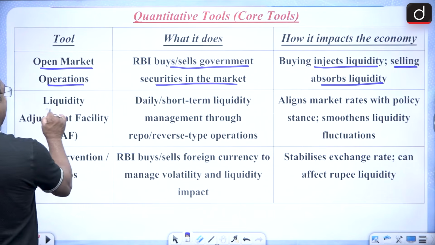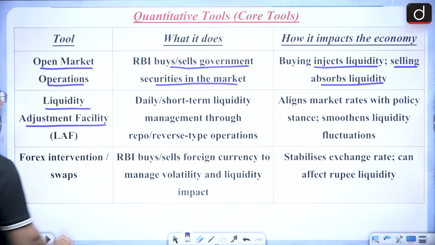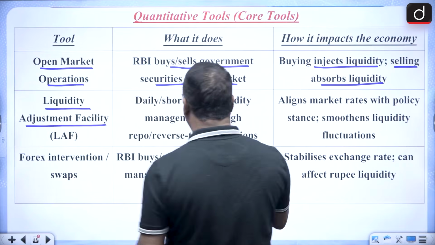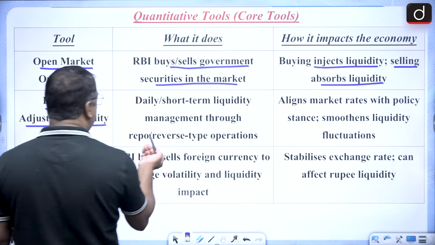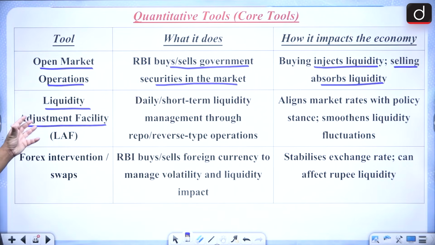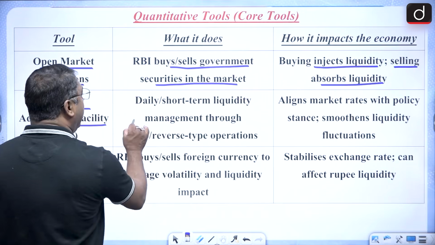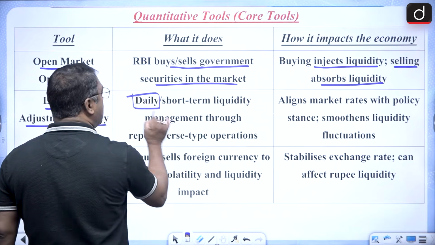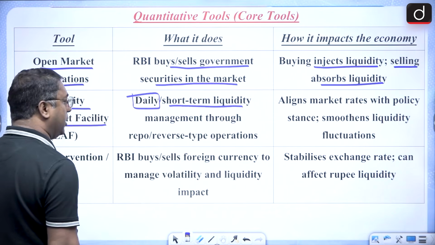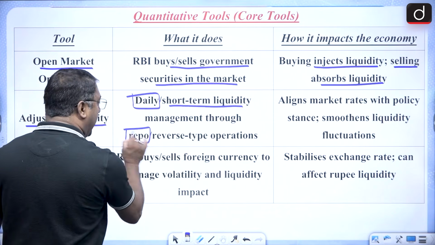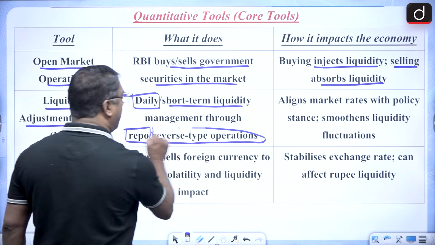Then the LAF, that is the liquidity adjustment facility. That is daily or short-term liquidity management. That is what I was telling you. This liquidity adjustment facility is done on a daily basis for short-term liquidity management, and it is through the repo rate or the reverse repo rate.